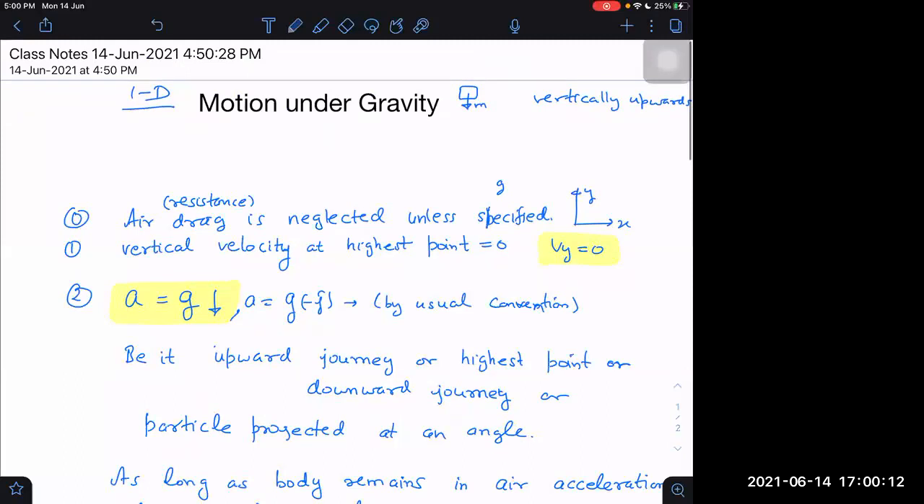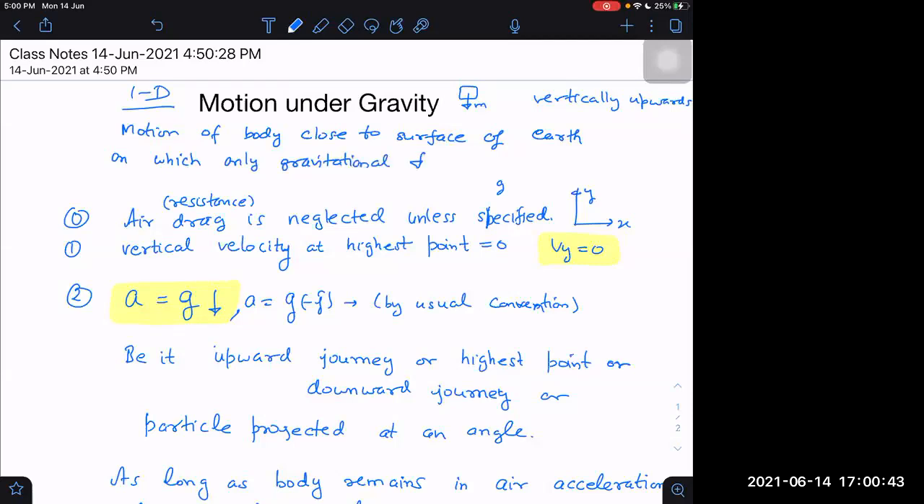Motion of a body close to the surface of earth on which only gravitational force is acting. That is called motion under gravity. Is that okay?